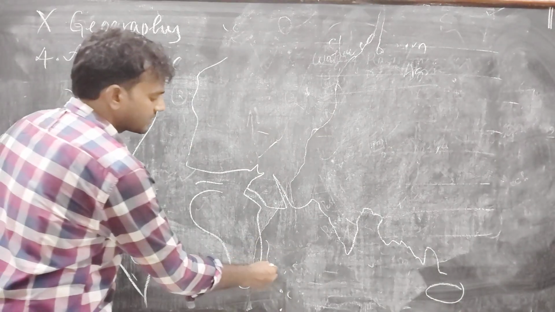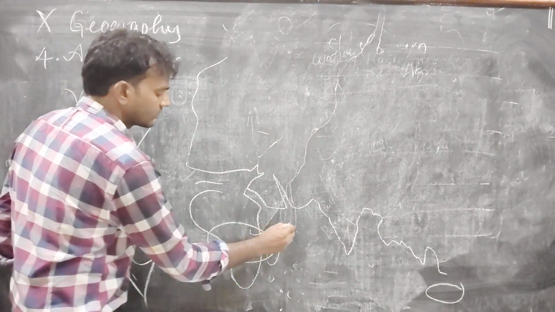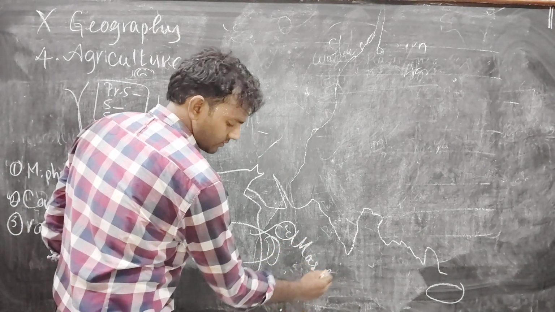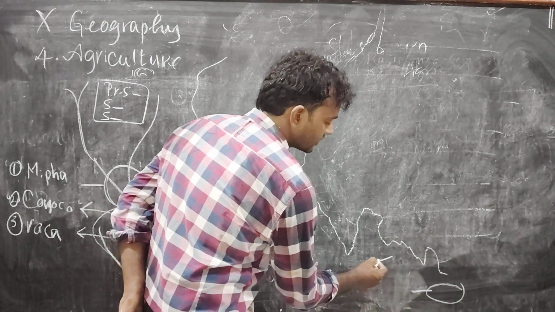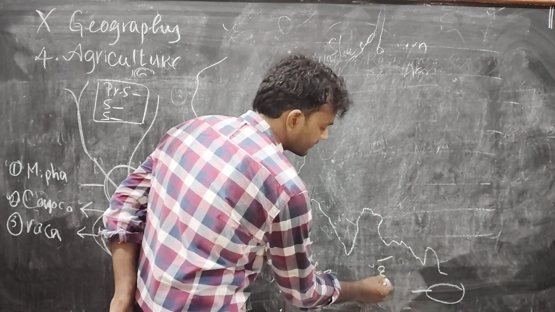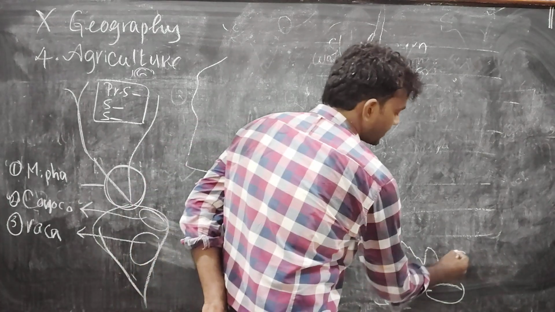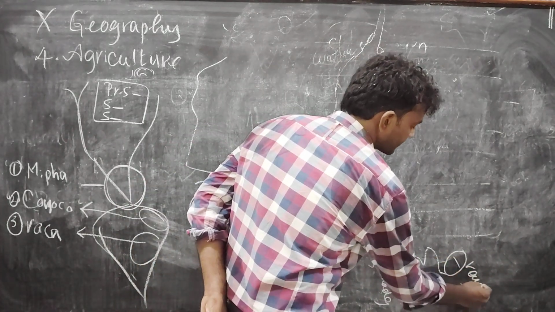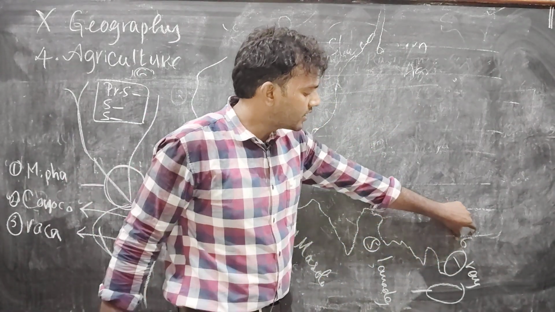In Madagascar and Central Africa, we call it masole. In Indonesia, we call it ladang. In Vietnam, we call it ray. Is it clear? It is Vietnam.